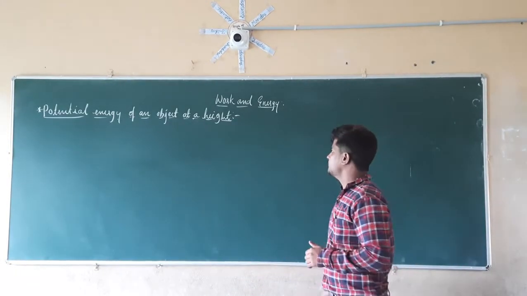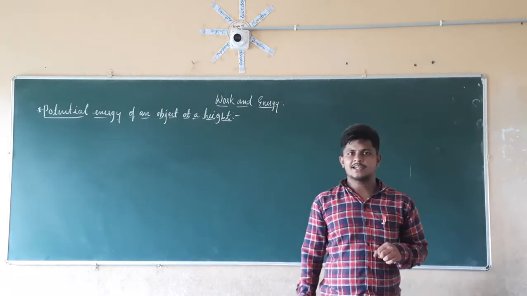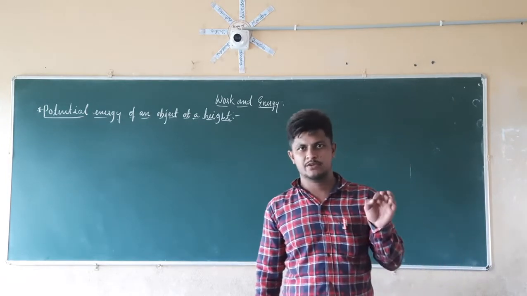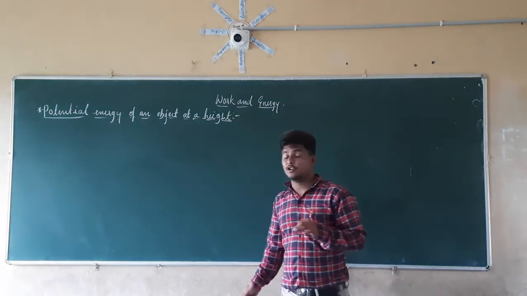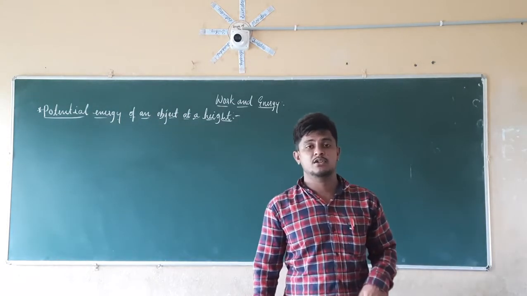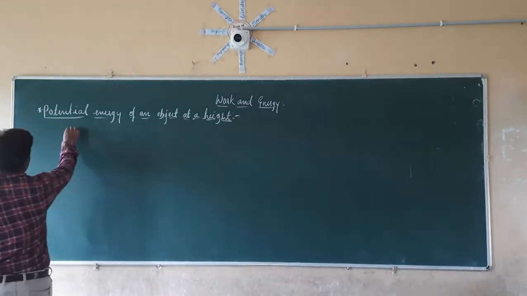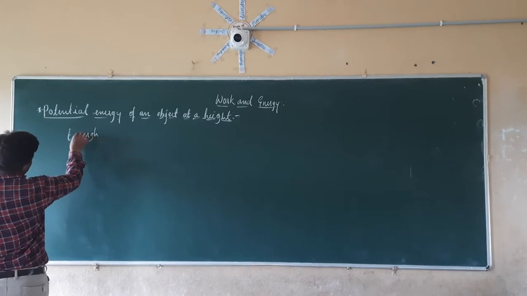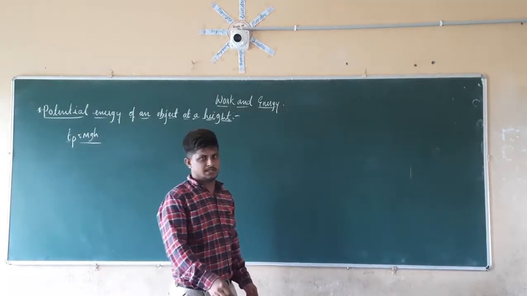So in the last class we were discussing work and energy. In that, we discussed kinetic energy, that is nothing but Ek is equal to half mv square. In the last class we also started with potential energy, that is nothing but Ep is equal to mgh. Since it is also an energy, its SI unit will be joules only.